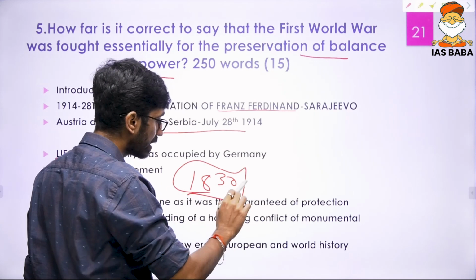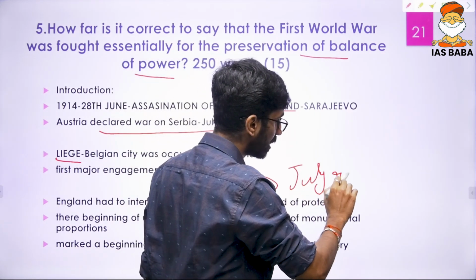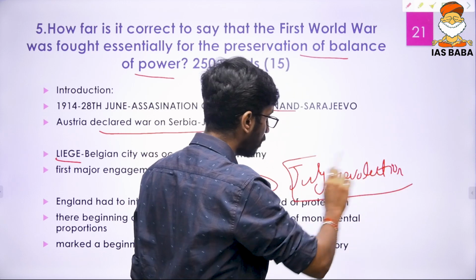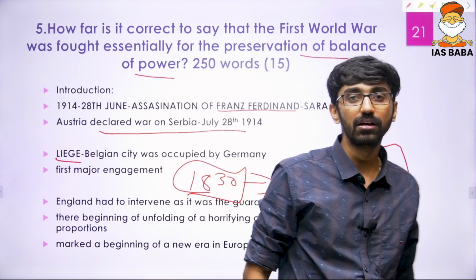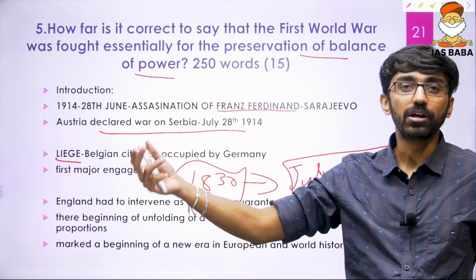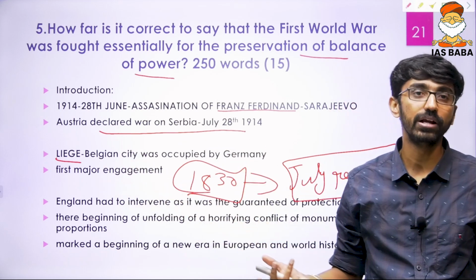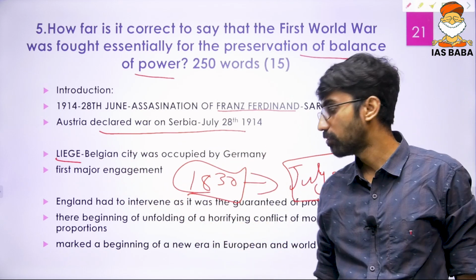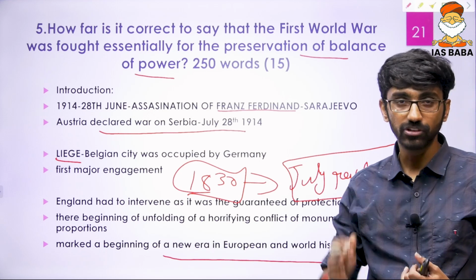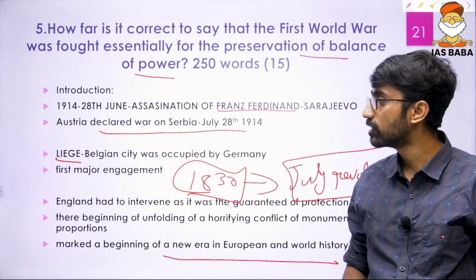Way back in 1830, after the July Revolution, Belgium became independent from the Netherlands, and there was a conference in London. In that conference, the British government said that they were going to protect Belgium. Now Belgium got invaded by Germany, and England had to intervene, and that created what we can call the Great War, a new era in European and world history that changed the course of the entire world history. So this is one introduction you could have written.